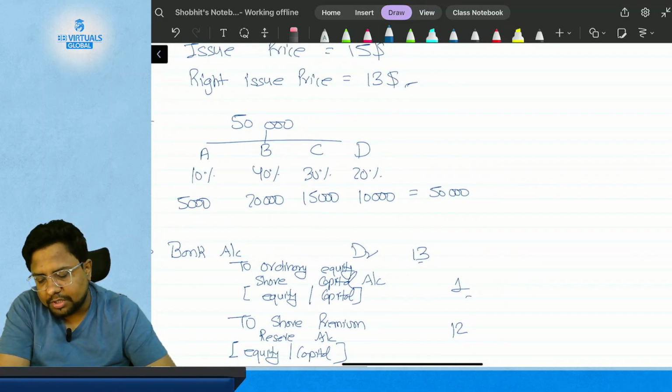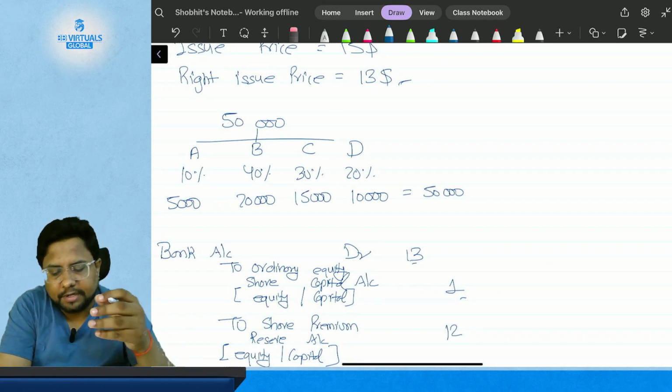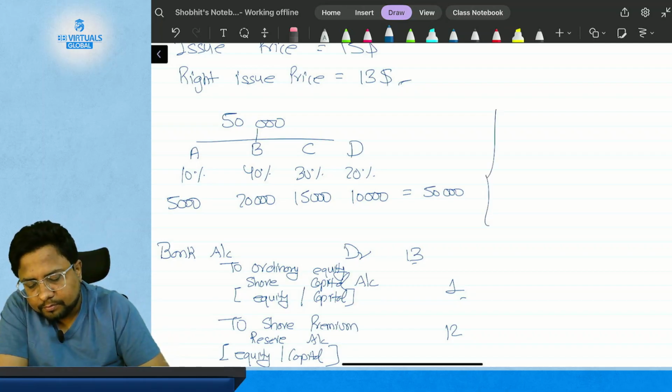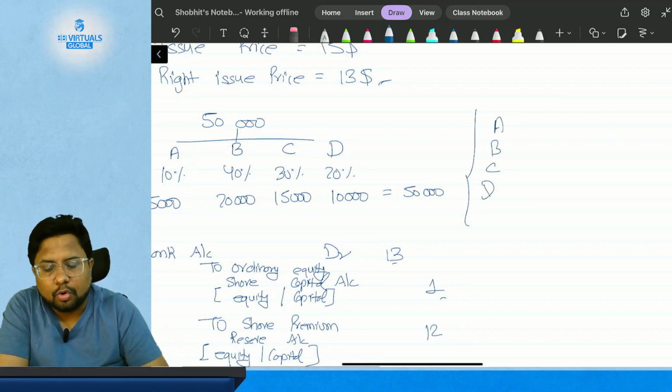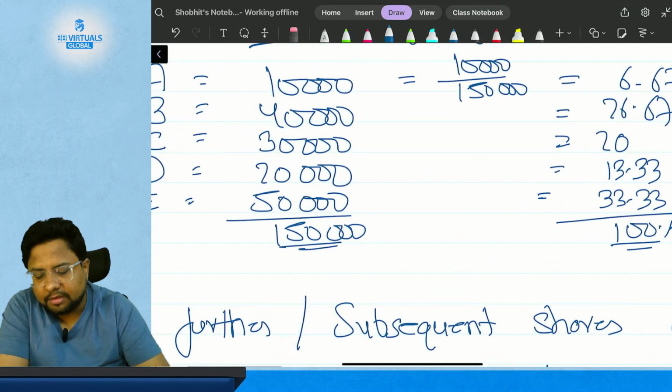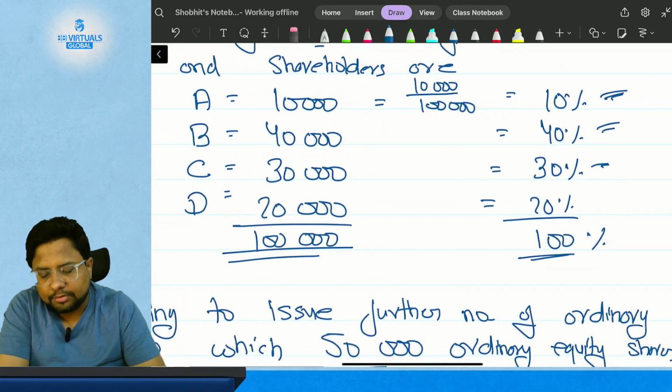Now the question is: after having the right issue, what is the percentage? Now suppose A, B, C and D are holding shares which were earlier 10,000, 40,000, 30,000 and 20,000.